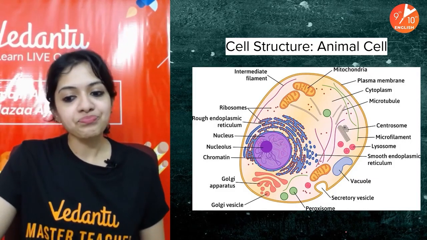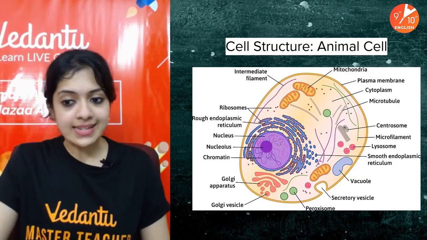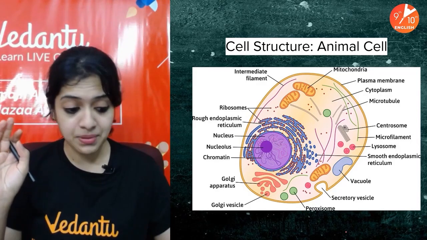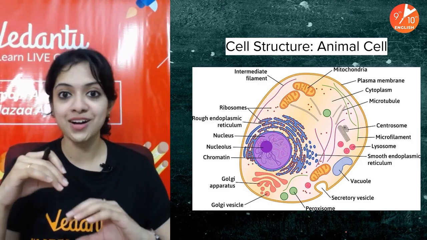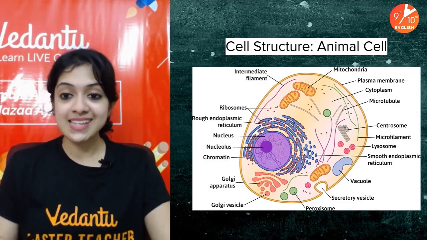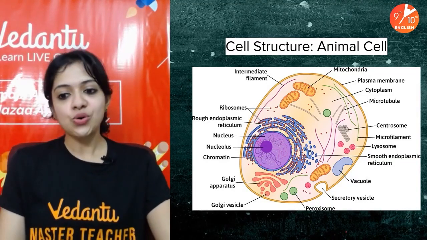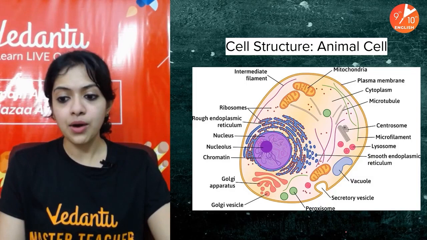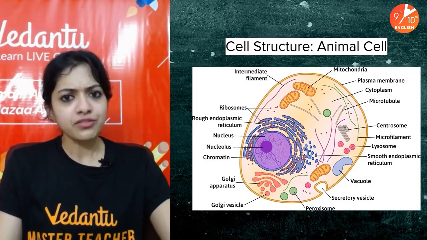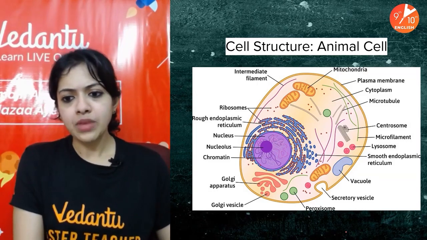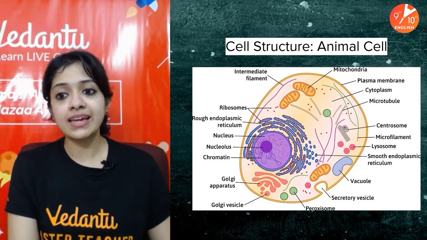I think the best way to learn it is by thinking of some analogy for this. I personally love analogies for most concepts of biology, and a concept as basic as the cell is no different. Of course, you can go ahead and create your own, but I was just thinking maybe something like a factory.